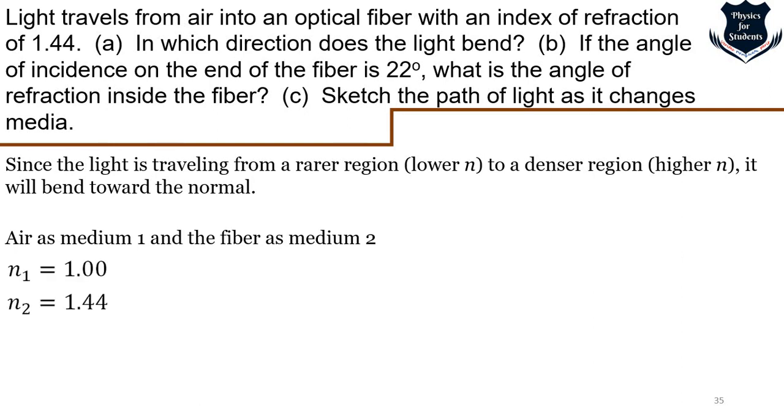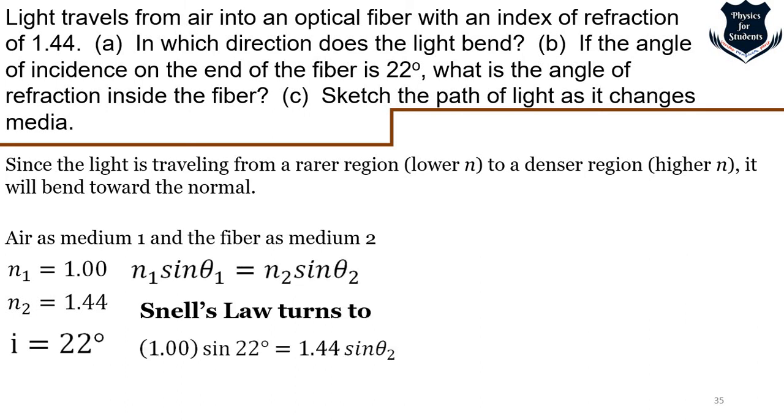So I consider air as medium 1, fiber as medium 2. I consider the refractive index of air as 1.00, which is the value in vacuum. Air doesn't always mean vacuum, okay, but I just take an ideal condition, and the angle of incidence is 22 degrees.